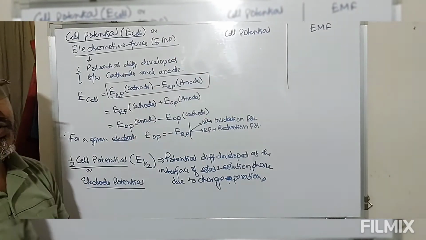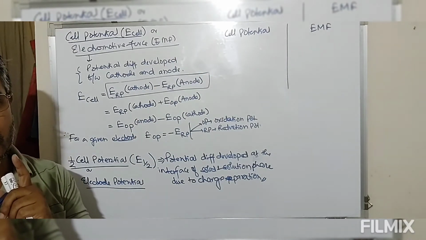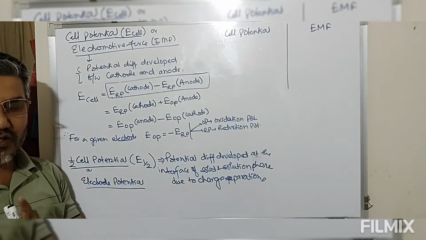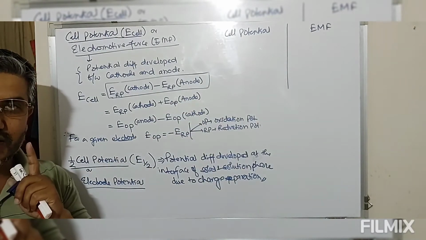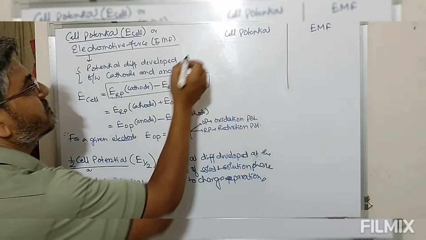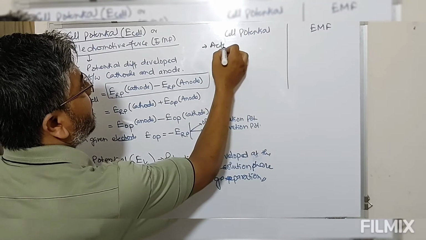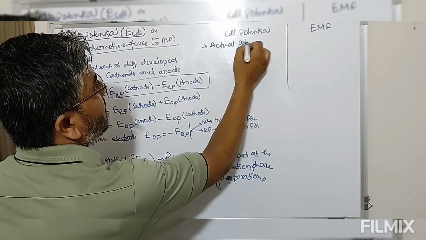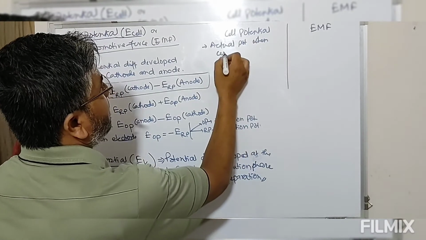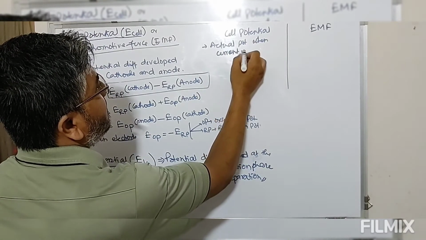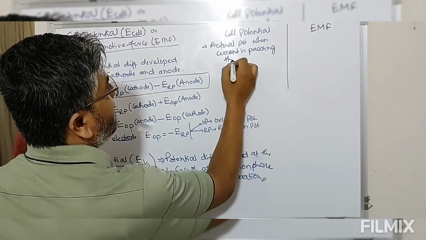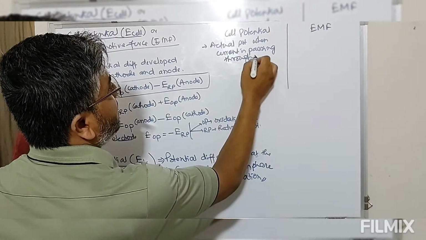Cell potential is the actual potential that we can obtain from a cell when current is passing through it.